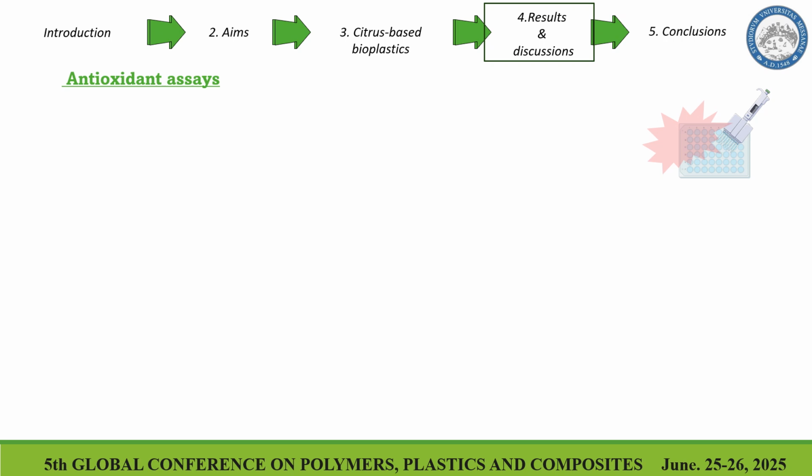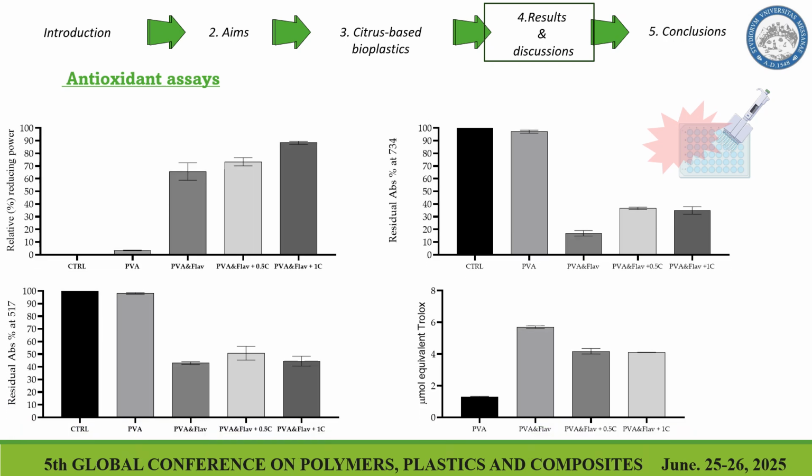And to understand if the polyphenols that we added can add new properties like antioxidant activity, we performed the most used antioxidant in vitro assays: DPPH, ABTS, FRAP, and CUPRAC. So, as you can see from the graph, only polyvinyl alcohol doesn't show any antioxidant activity before the functionalization, so without the polyphenol matrix. These results confirm that the functionalization of polyvinyl alcohol with citrus waste gives new antioxidant activity, so we can protect the food matrix, increase the shelf life and preserve, for example, the organoleptic properties of our food matrix.